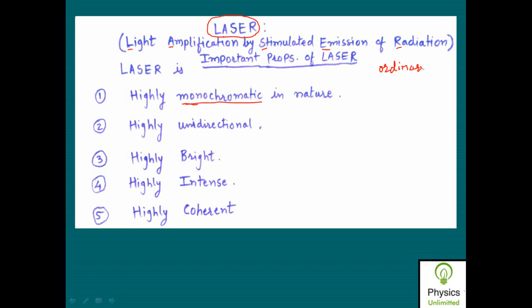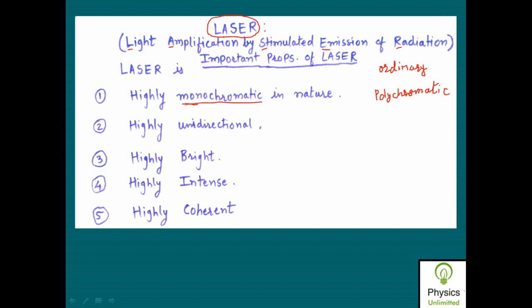So in case of ordinary light, this ordinary light is polychromatic in nature. So poly means many and chroma stands for color. So different colors are due to different wavelengths, and it means that this ordinary light or white light is polychromatic in nature because there is a range of wavelengths which are present in this ordinary light.